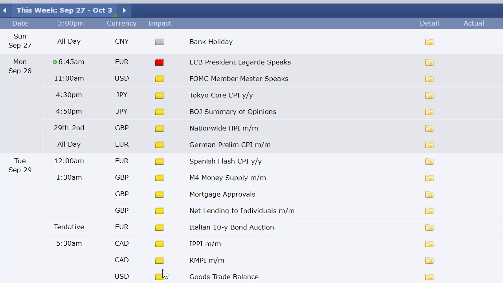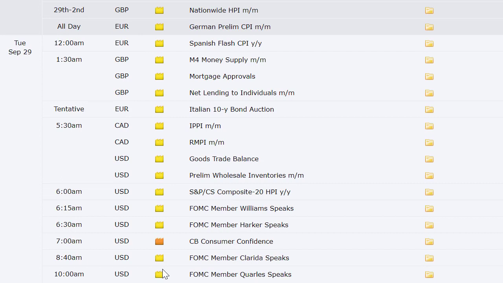German preliminary CPI going into Tuesday. Spanish flash CPI. M4 money supply out of the UK. Italian 10-year bond auction. Canada's got their IPPI and RMPI numbers. Goods trade balance here in the U.S. along with preliminary wholesale inventories at 5.